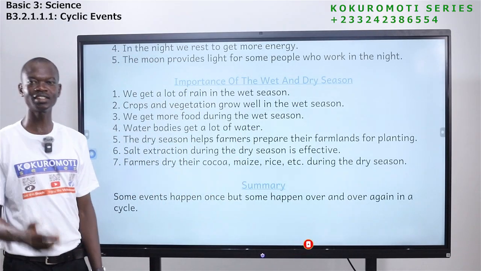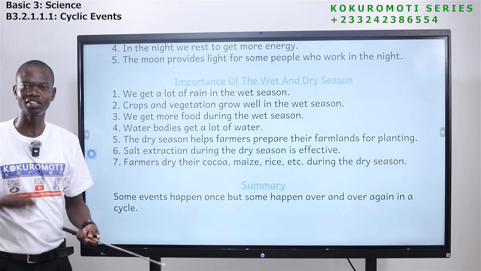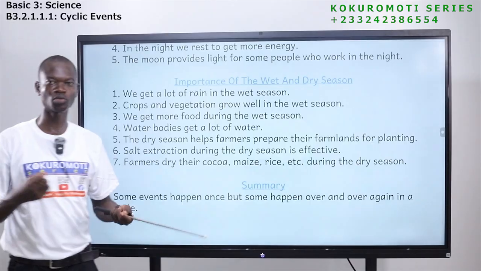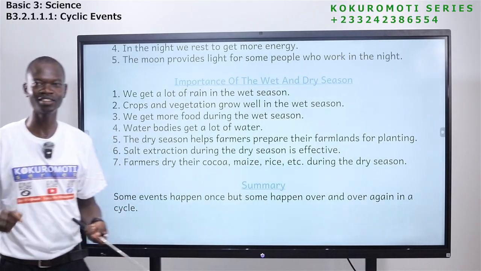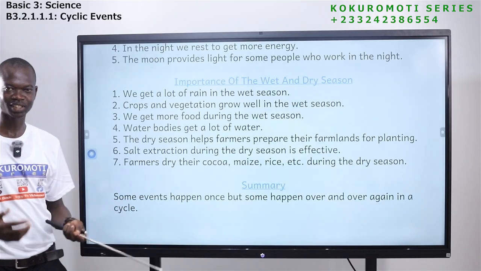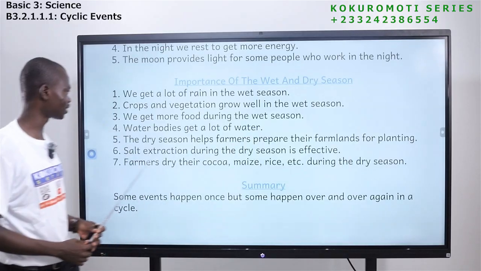So during rainy season, you see that the grasses, the plants, and other vegetation, because of the rain, get water to grow. They need water to grow. And during rainy season, water is in abundance. Wherever you go, you get water. So because of that, they are able to grow and grow well during wet season.